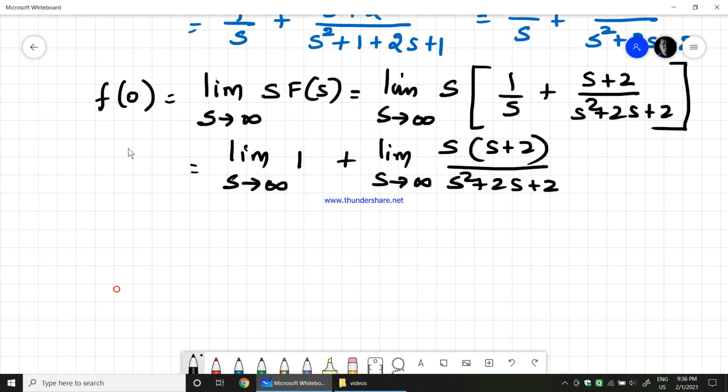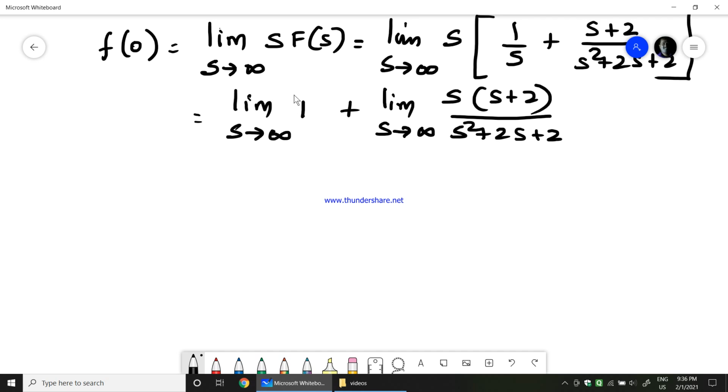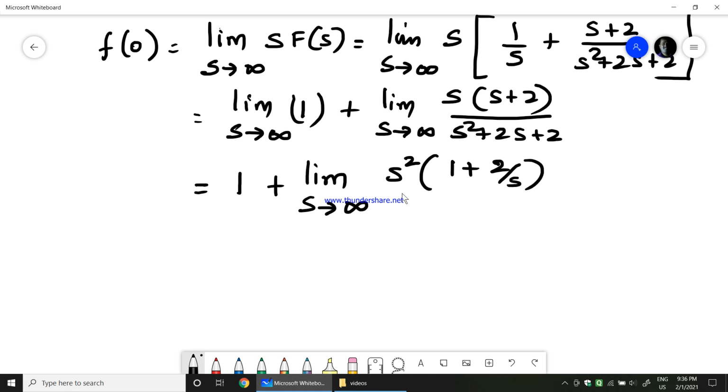Limit s tends to infinity of 1, which is a constant, gives 1 only, because there is no s term to apply the limit to. So you will be getting 1 plus, I'll take s common here and s square in the denominator, like how we did in the previous problem. When I take s common, the numerator becomes s square into 1 plus 2 by s, and in the denominator I'll take s square common again.